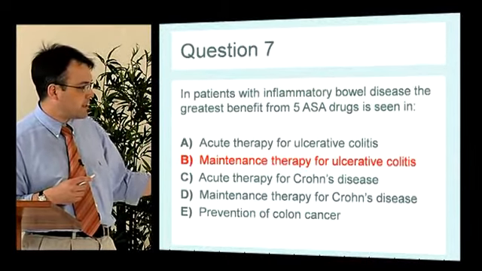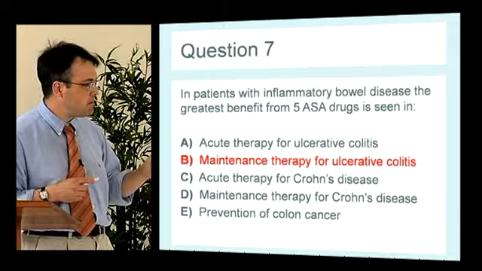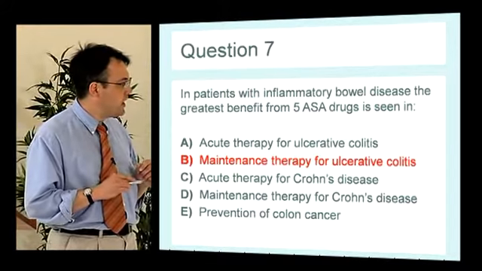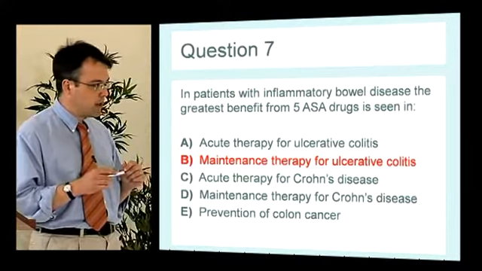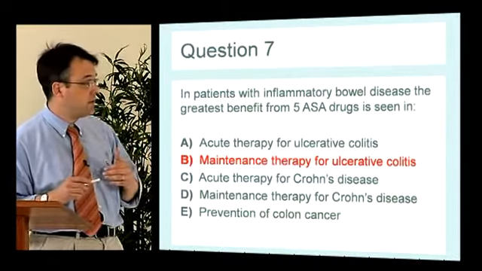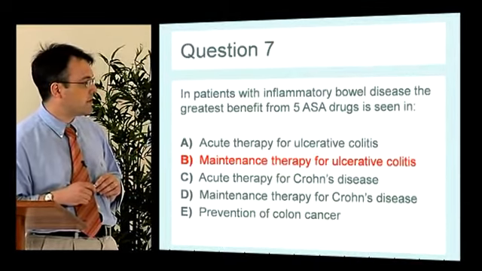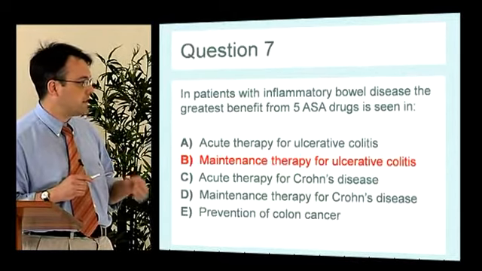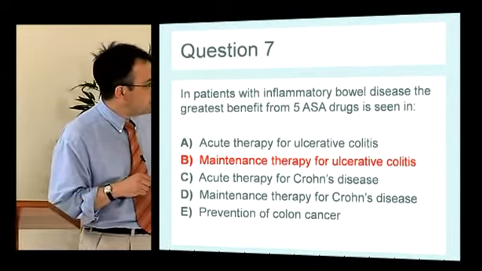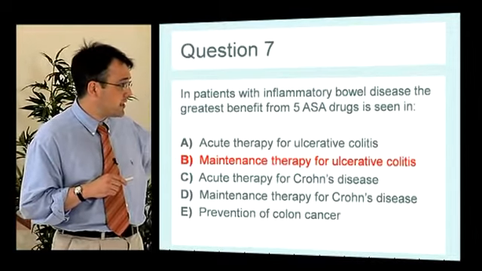Prevention of colon cancer. There is a growing body of evidence that patients who take low-dose, regular ASA drugs might reduce their risk of colon cancer that is increased in patients with UC and Crohn's colitis. And the studies have looked at Asacol 800 milligrams twice a day. And when you look at patients with ulcerative colitis, the greatest benefit is seen in maintenance rather than in treatment. So the answer here is B.